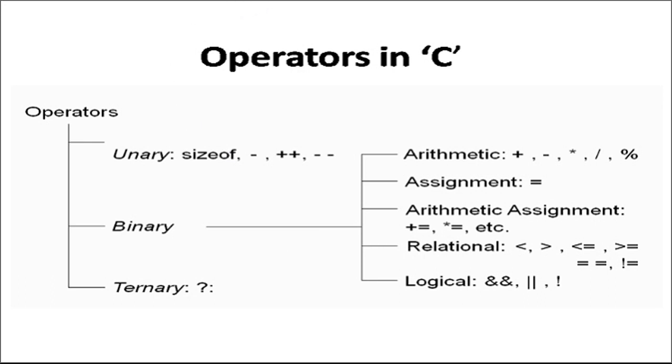Let's see some examples of how these operators can be implemented. Now you all know that the syntax to declare a variable is data type, space, variable name. Suppose I am declaring a variable a whose value is 10. Now I want to use a unary operator with this variable, so I am saying a plus plus. Value of a will be incremented by 1, so value of a will become 11. Similarly, if I say plus plus a, still the value of a will become 11.